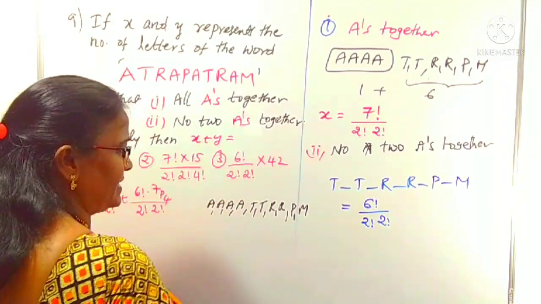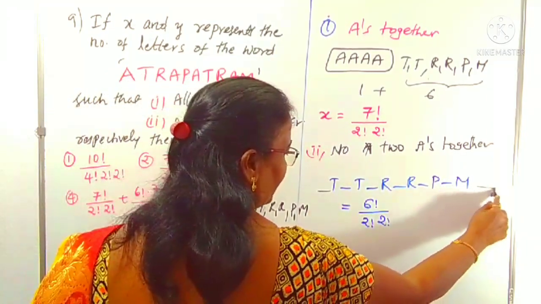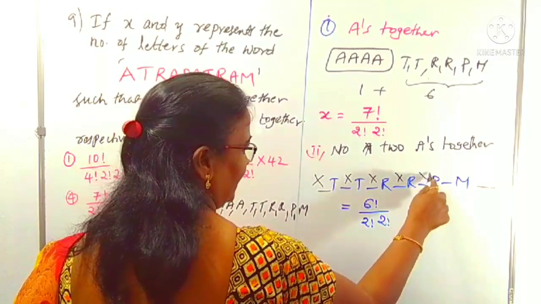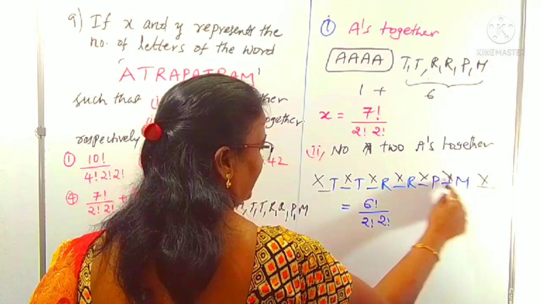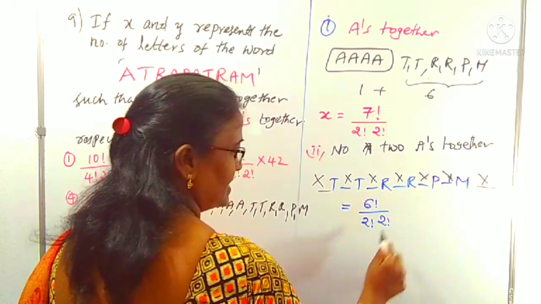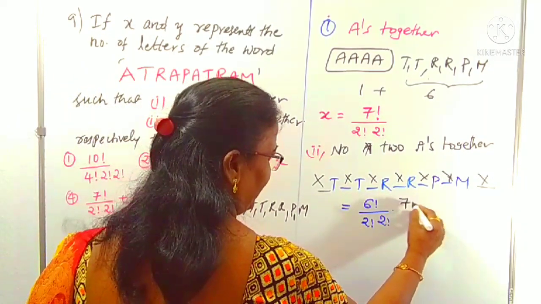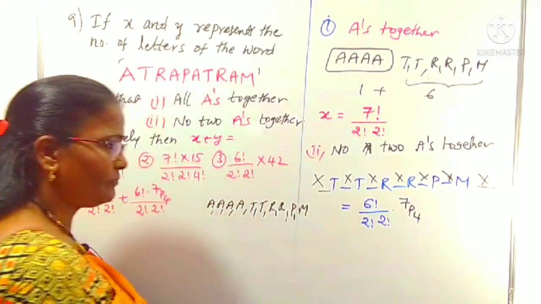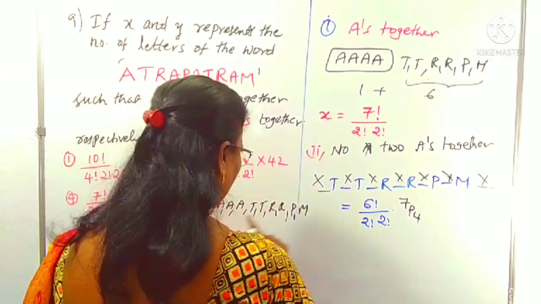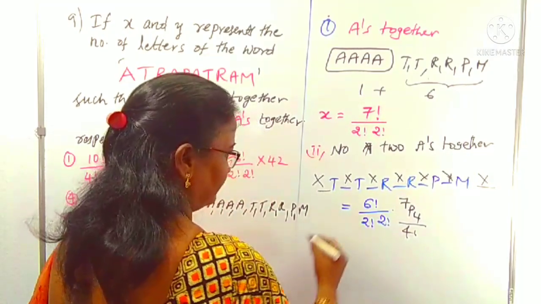And for the 4 A's, how many places are there, including the starting place and the ending place? That we indicate as X. The X place is filled with A. Okay, how many places are there from starting to ending? 1, 2, 3, 4, 5, 6, 7 places. In these 7 places we can fill the 4 A's in 7P4 ways, right? 7P4 we can write as what? Again, these 4 A's are repeated, so divide by 4 factorial. This is indicated as Y.